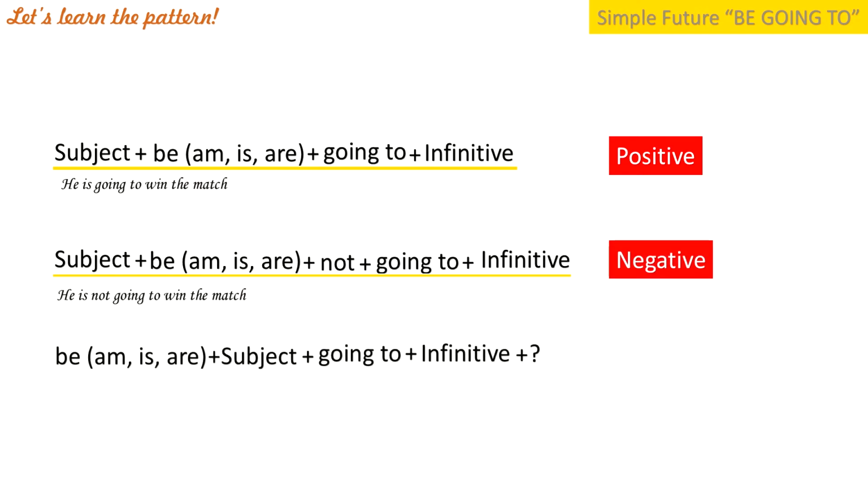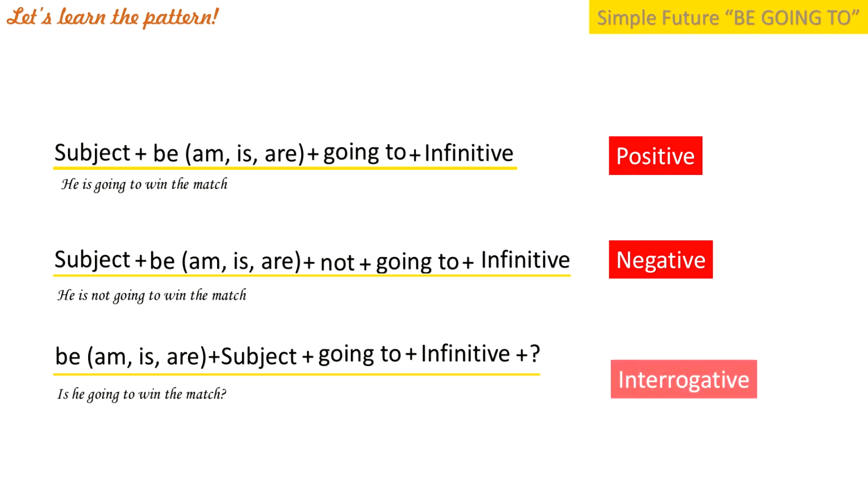And then the last one, we put to be at the front of the sentence because we are going to create questions or interrogative sentence. Like an example, is he going to win the match? So this is becoming an interrogative sentence pattern for using be going to. Okay, so from now you understand the use of will and also be going to for the sentence structure.